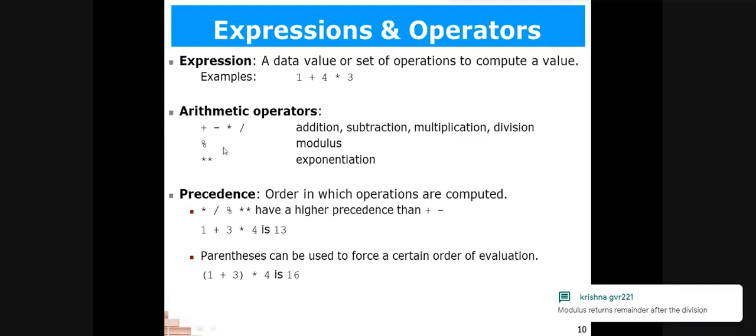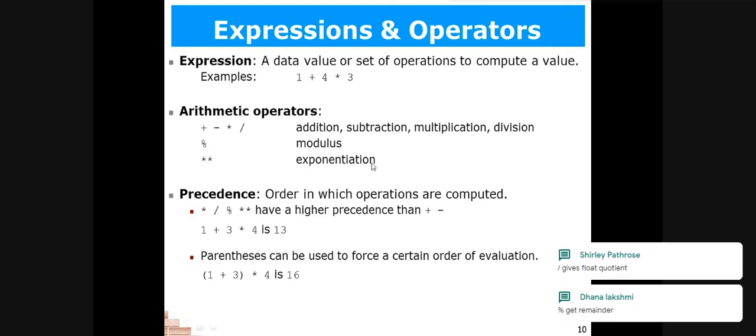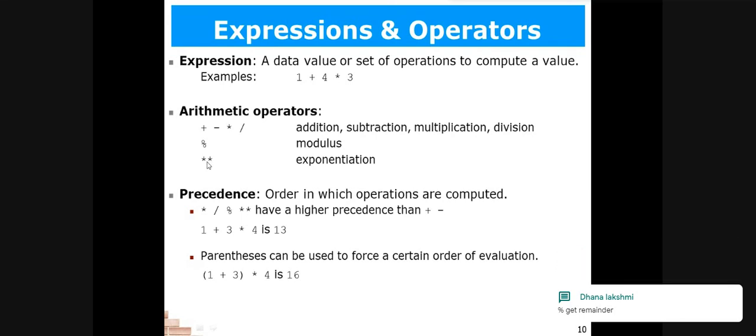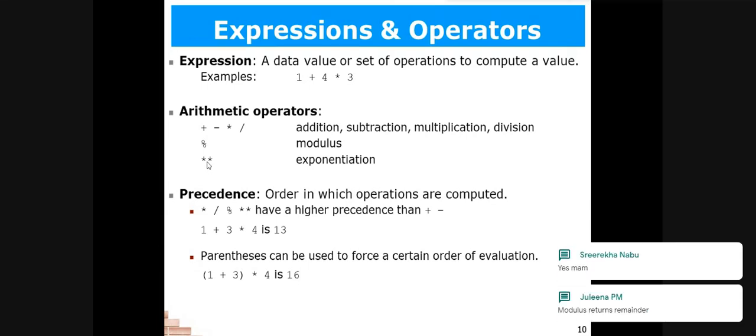Okay, so this is the difference between these two operators. These two are very useful operators in certain programs. And the last one is the double star symbol, double asterisk. Double asterisk stands for exponentiation. When we want to calculate the power of one number to the other, then we use this exponential symbol.